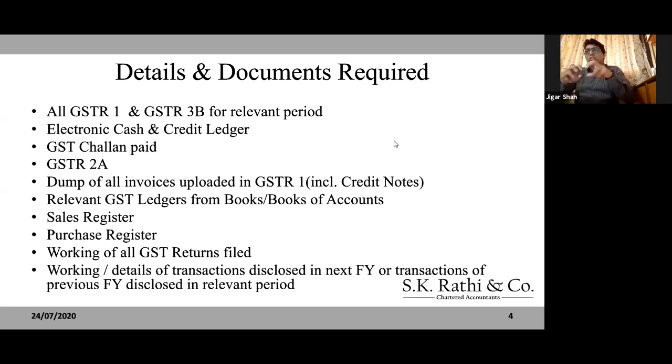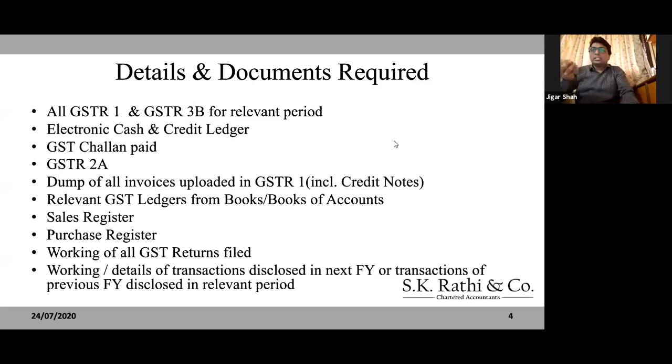So GSTR2A will give the dump of all invoices that your suppliers have uploaded, and the dump of all invoices as uploaded in GSTR1, that also you get at one place. Ensure that you also download details of the credit notes that you have uploaded in GSTR1. Now, the way we do it in our firm is we use ClearTax, because we get everything in one download. I guess there are a few other products also available.